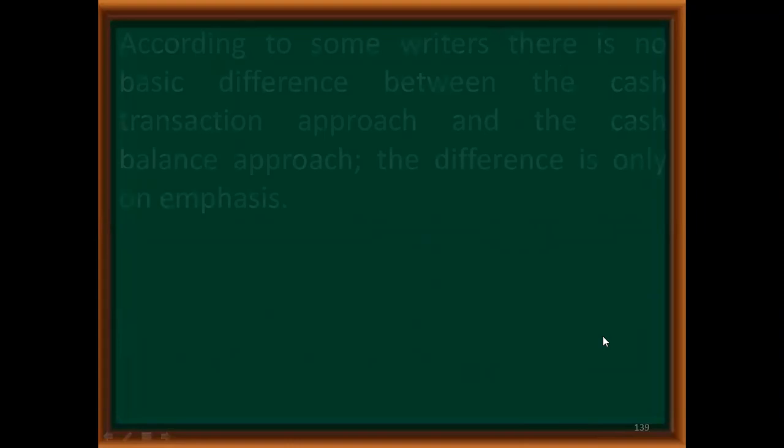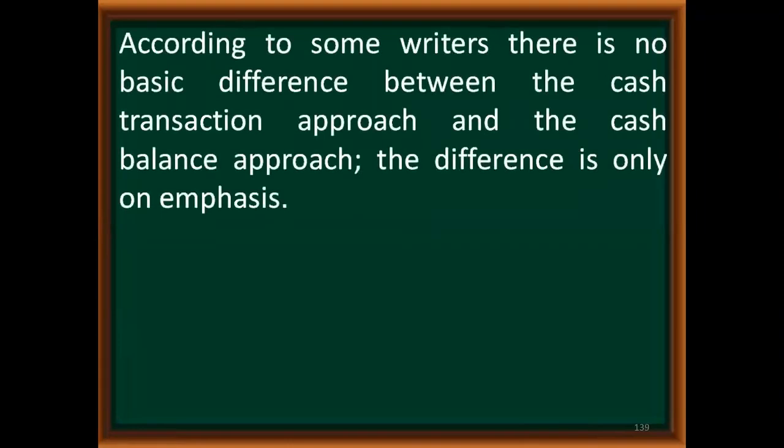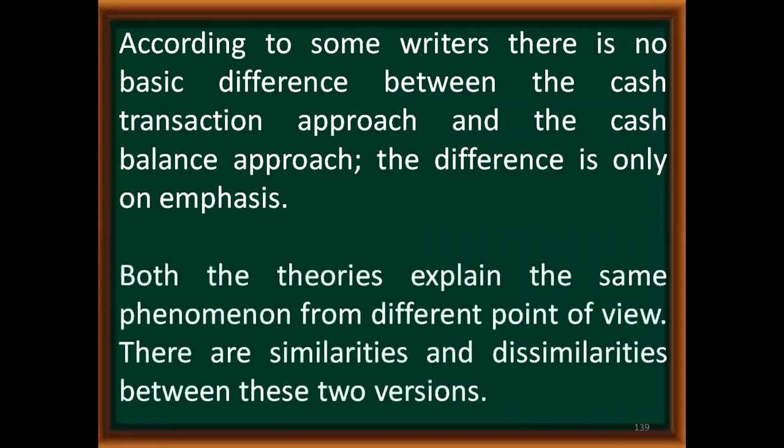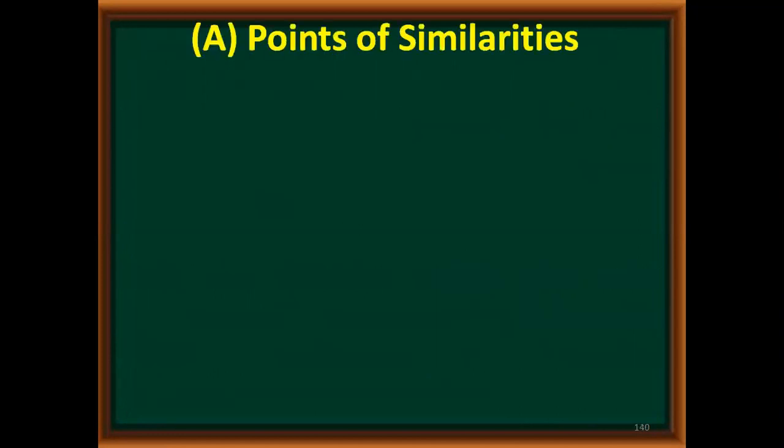Now, according to some of the writers, there is no basic difference between the cash transaction approach and the cash balance approach. The difference is only on the emphasis. That means the basic difference is not there. The only difference is that they have emphasized a different point. So what is the difference? Both the theories explain the same phenomenon from different points of view. There are similarities and dissimilarities between these two versions. So, what are the similarities between these two theories?